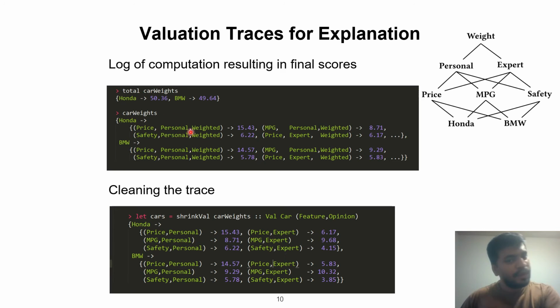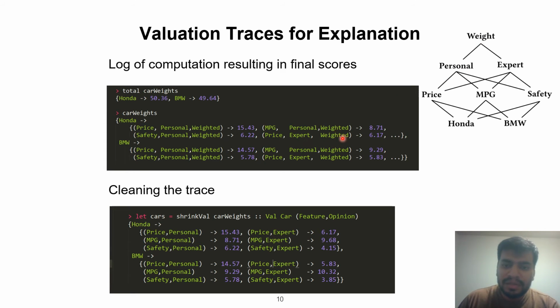Now, before we went ahead and used valuation traces for explanation, let's try cleaning them up a bit. If we look at the weighted constructor, it appears in all the valuation components. The reason is that this is the component at the top of our AHP model, so every component is going to share it.